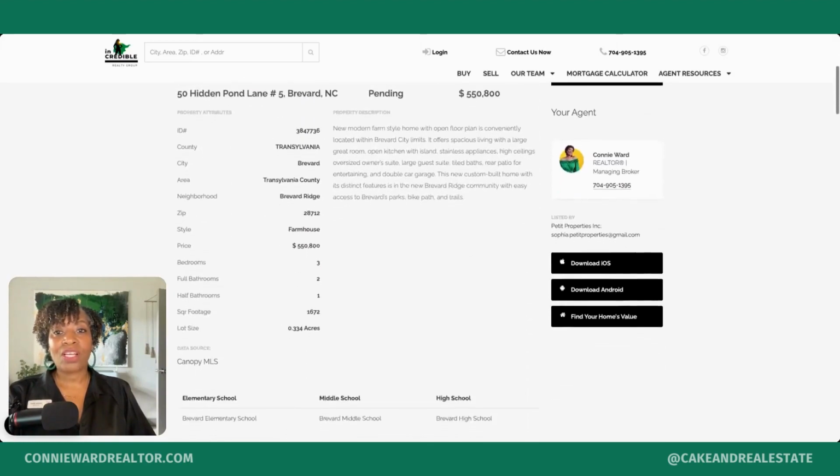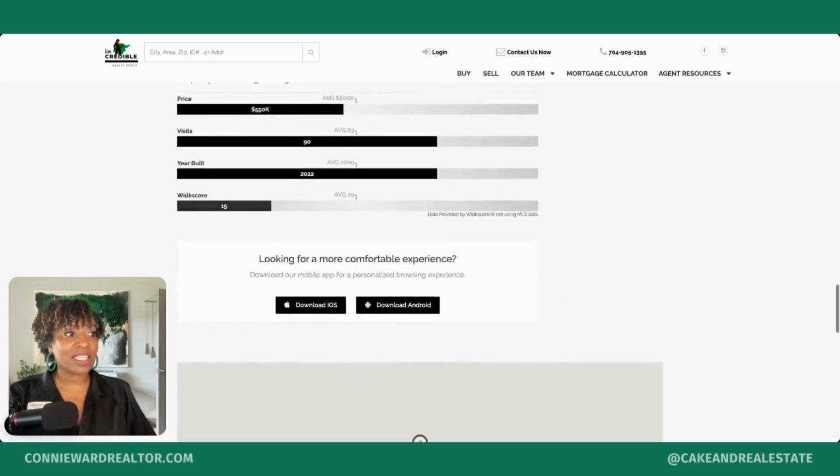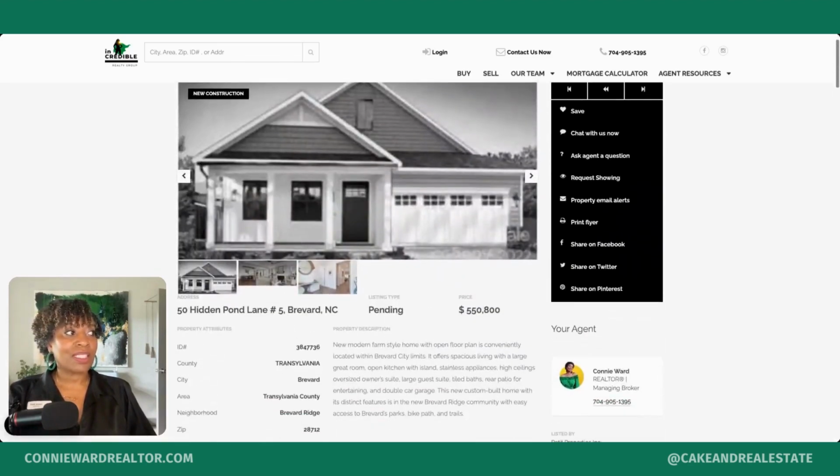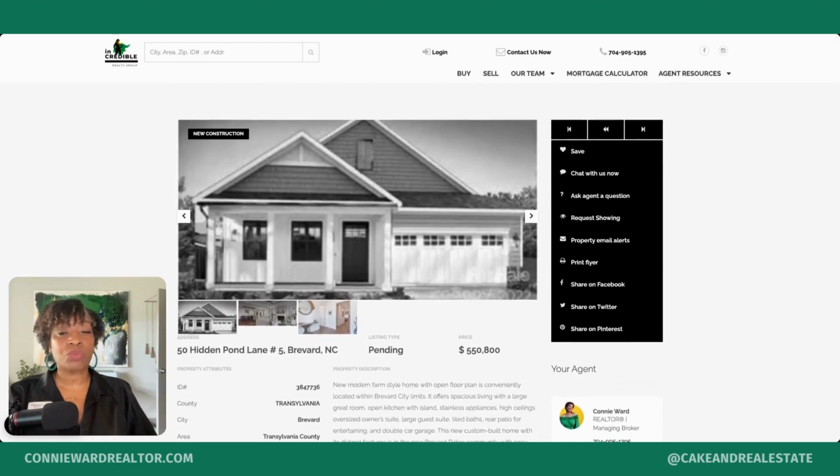So now the user can preview this property, they can look at this listing, they can save it, they can chat with me or you, they can request a showing, or they want to sign up for email alerts. So there are a variety of things that they can do from this page, because remember, this is taking them to your KVCORE website.